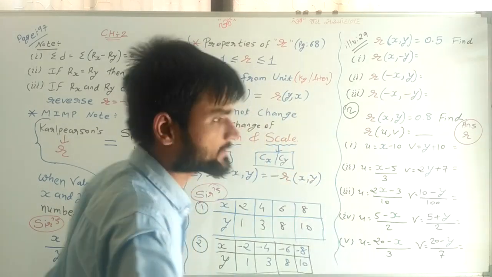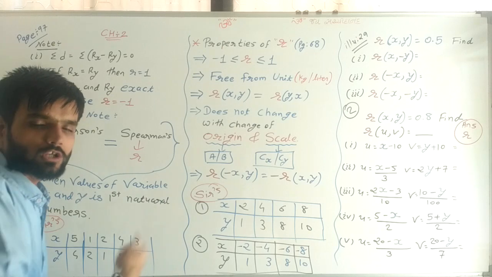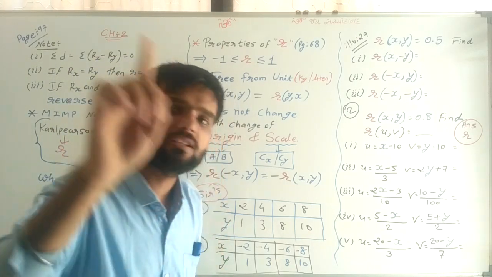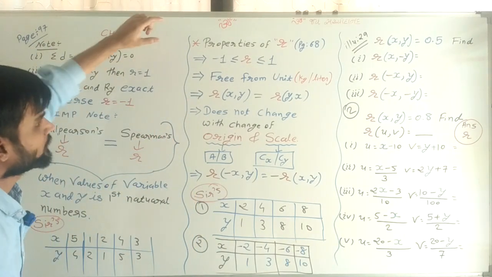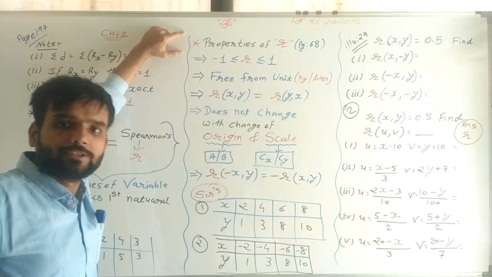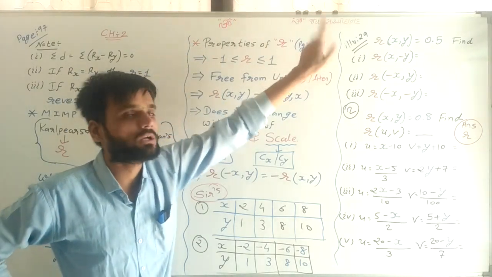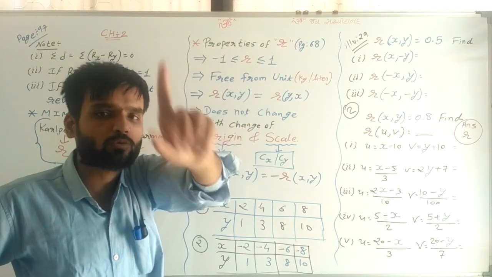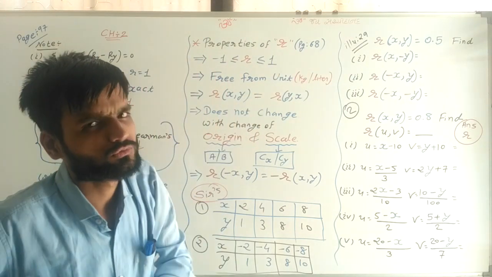Now next, the first notes are completed. These notes are related to the Spearman method. Now my second topic, properties of R, page number 68 of the textbook. In the textbook, on page number 68, these properties are given to you.